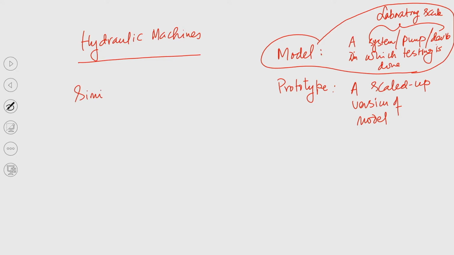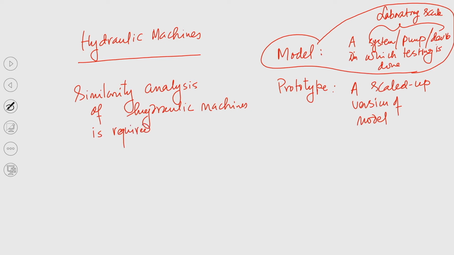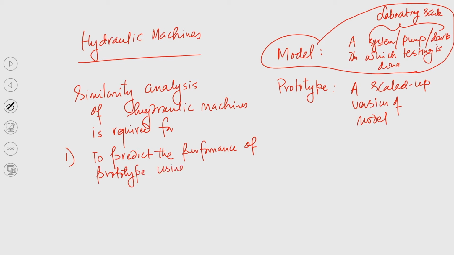So, similarity analysis of hydraulic machine is required, number one, to predict the performance of the prototype using the test results of a model in a laboratory.